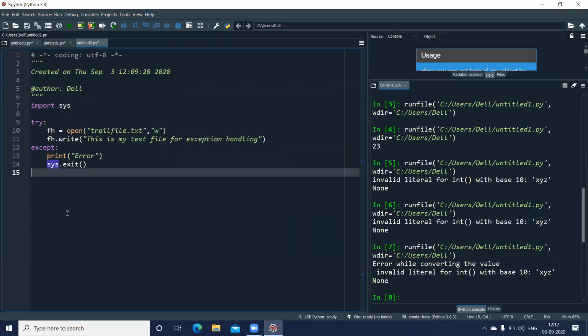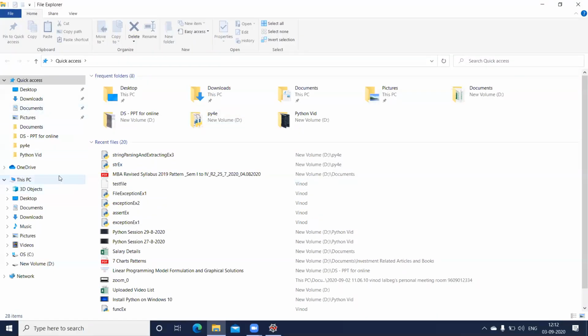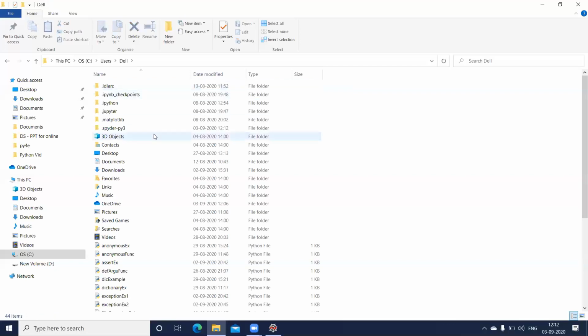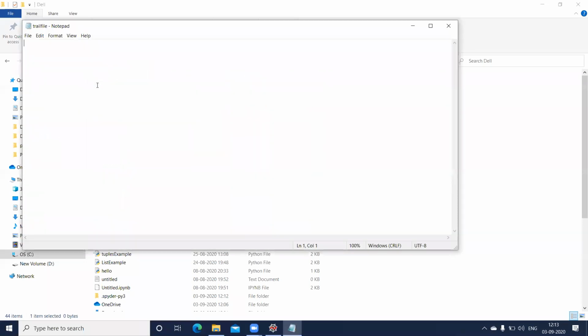Let us run this and check whether I'm able to create a file. There's no error here. That means a file has been created. Let me check where the file has gone. So I'll just open my browser and go to the C drive, users, Dell. All my files are here, and I'll click on date modified. You can see this trial file. Let us open this file. There's nothing here. It's not able to write into this.